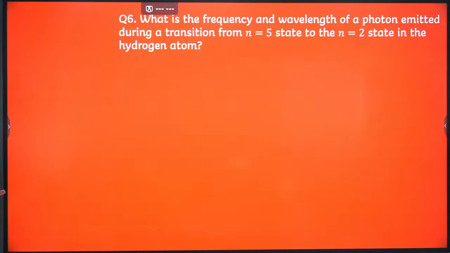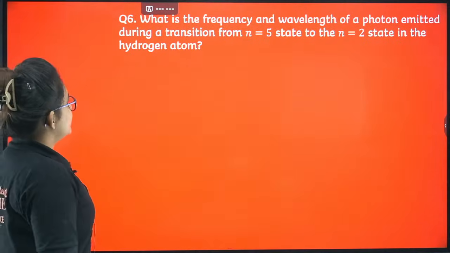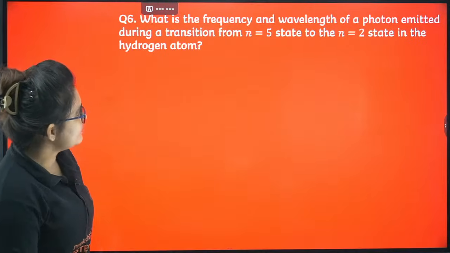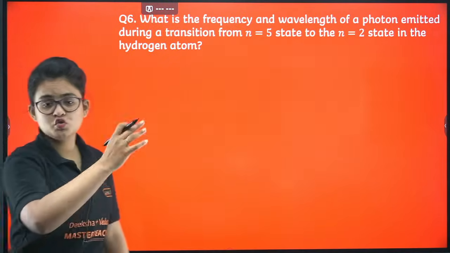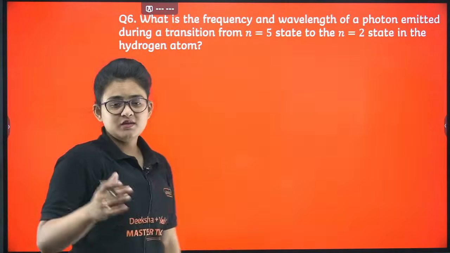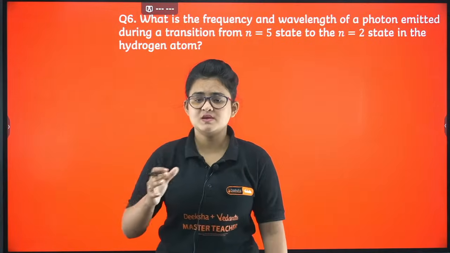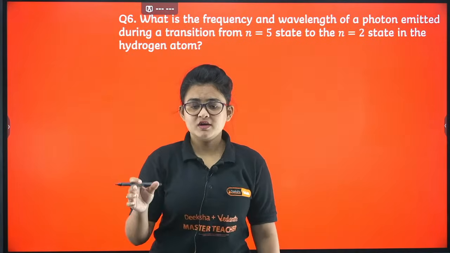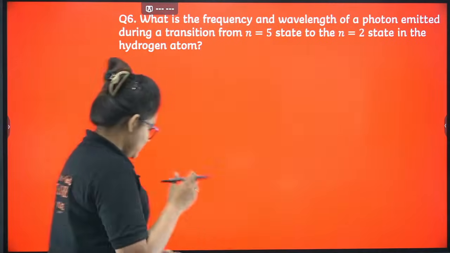This is related to Rydberg's equation basically. What is the frequency and wavelength of a photon emitted during the transition from n equals 5 state to n equals 2 state? Whenever you see a transition with two n values, apply Rydberg's equation.